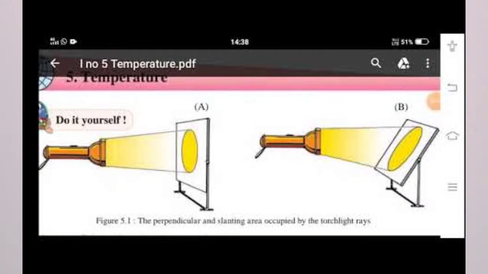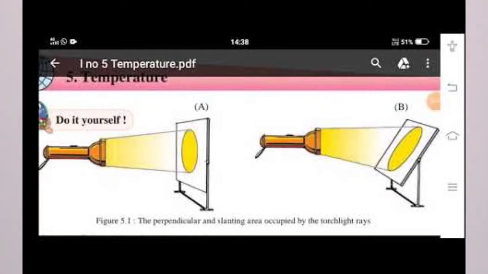So conclusion is figure A receives straight perpendicular sunrays, while the region which is marked by B receives slanting sunrays. So in figure B, slanting sunrays are there and heat is getting distributed because a larger area is there. So this area receives less sunlight and less heat, and the area where perpendicular sunrays are there occupies less area and has bright sunlight. It is the hottest region.